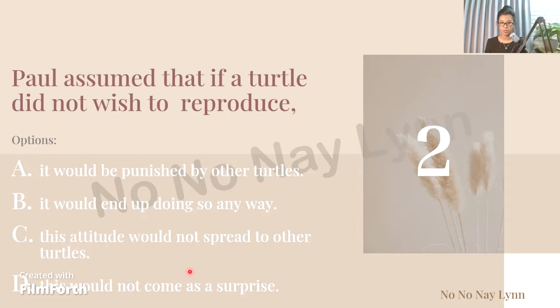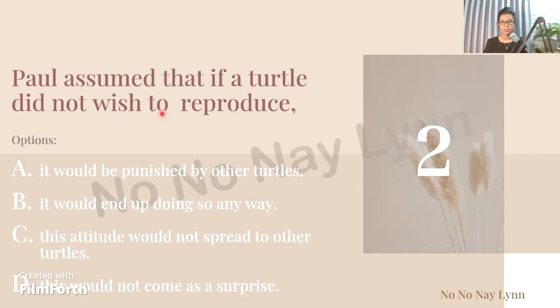Now I want you to think very, very carefully at this one, because this is really tricky. The fact is obvious by itself, but the way you get to that answer, the main point, is a little bit tricky. So be careful at this exercise. Number two, it would be punished by other turtles. Is it punishment? It would end up doing so anyway. Will it end up reproducing anyway, although it doesn't want to do that?